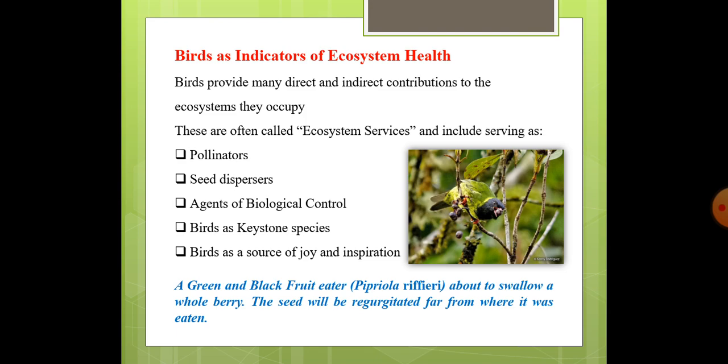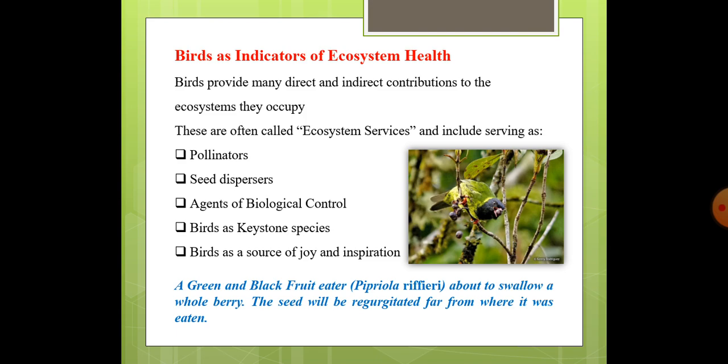So it is helping in fertilization, the seeds that will become new plants. Now the seeds which are developed in the fruit are going to become new plants. For example, hummingbirds, orioles, honey creepers, these are all nectar feeding birds. So they are acting as pollinators.